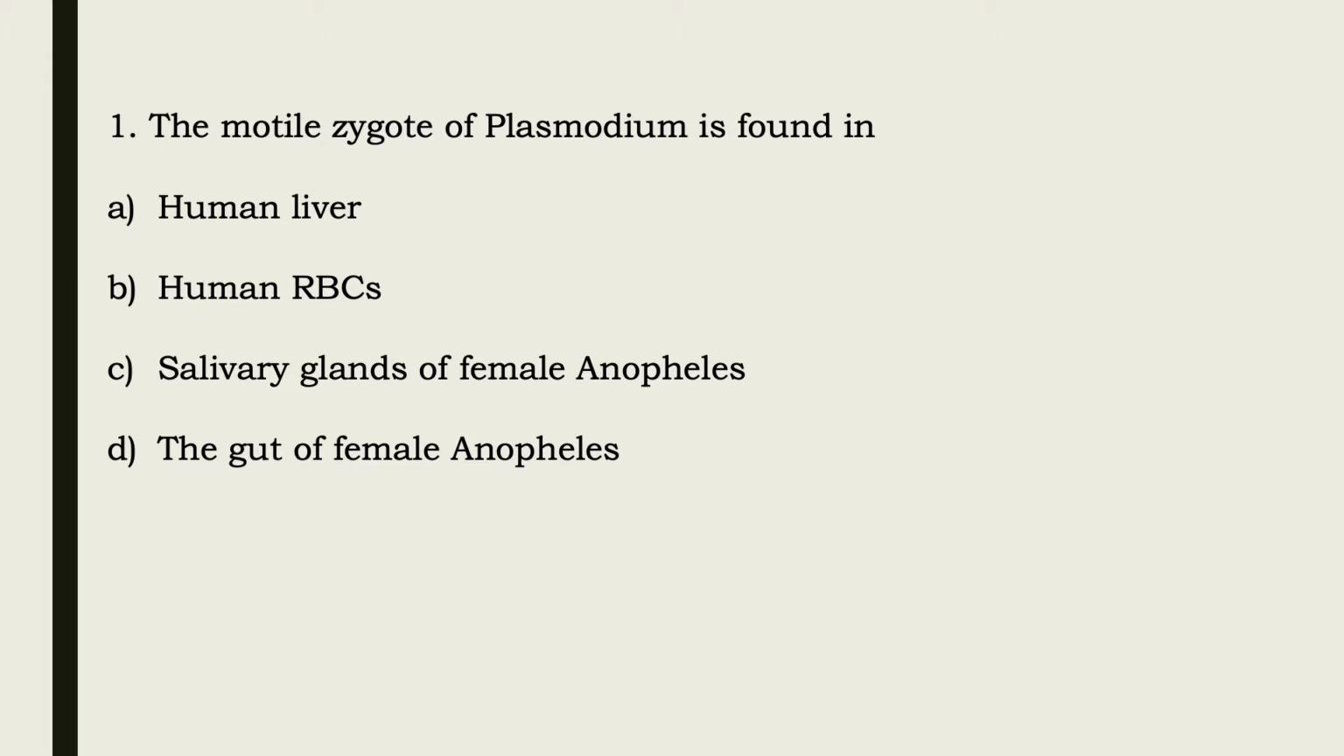The question number one is, the motile zygote of Plasmodium is found in which site? The options are human liver, human RBCs, that is red blood cells of human, option C is salivary glands of female Anopheles, option D is the gut of female Anopheles. The motile zygote of Plasmodium is mainly found in the gut of the female Anopheles mosquito, which acts as the vector for the transmission of malaria. So, the correct option is option D, the gut of female Anopheles.